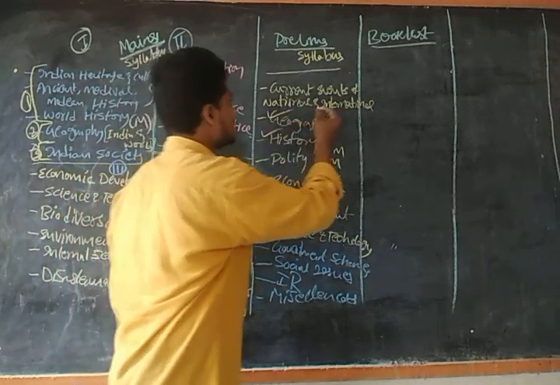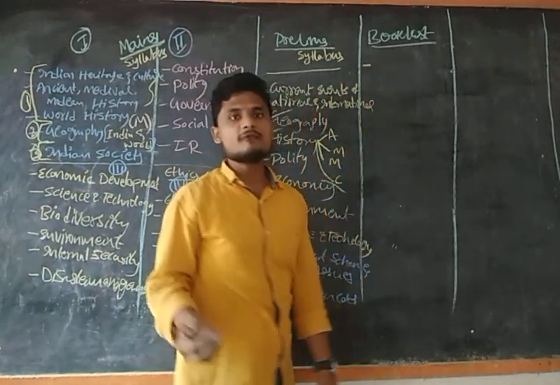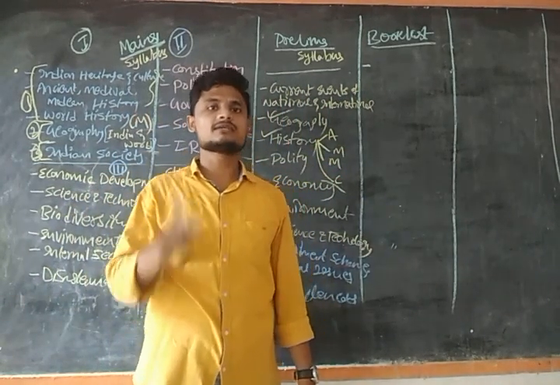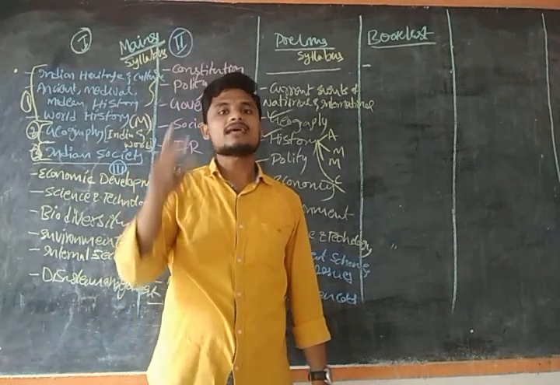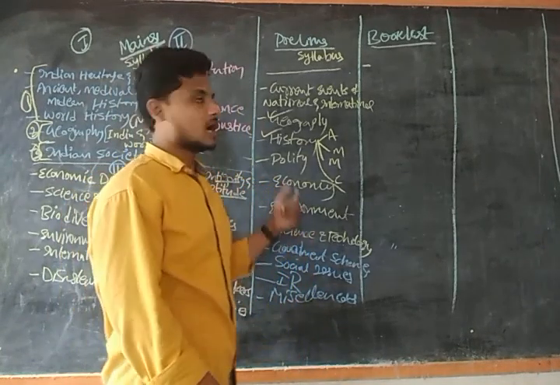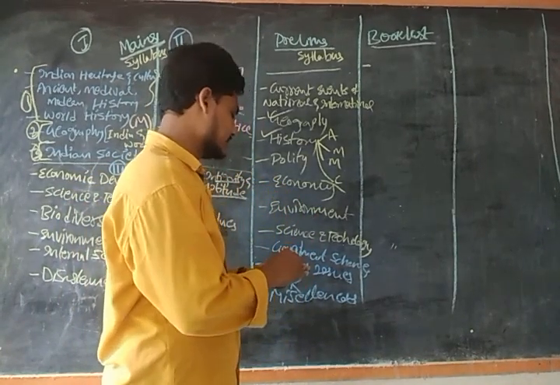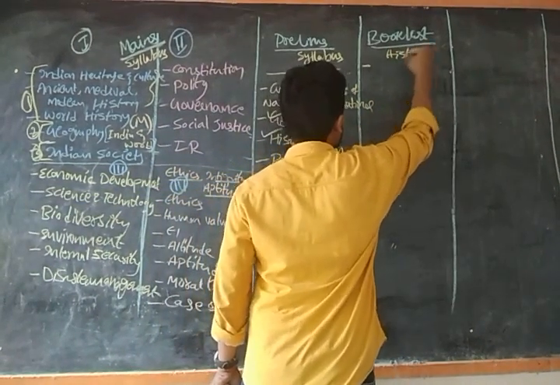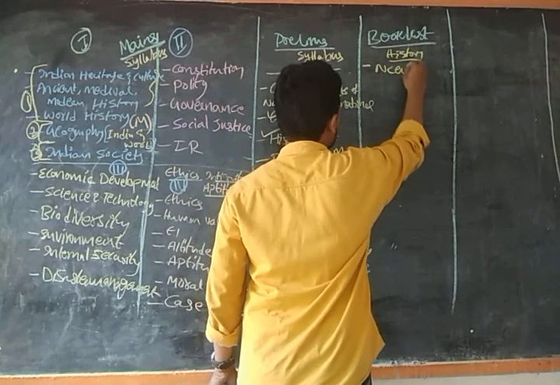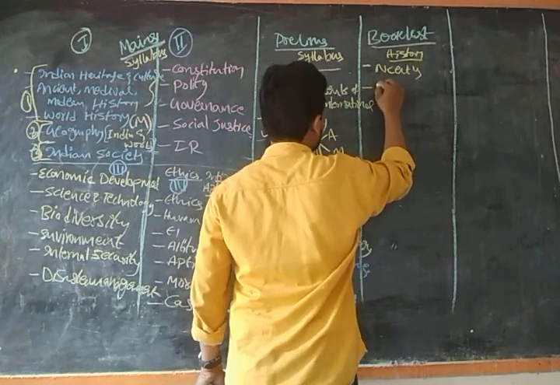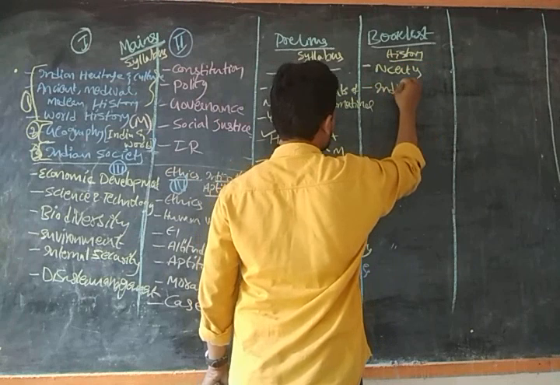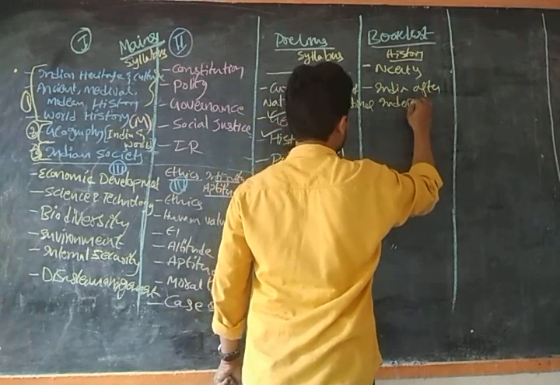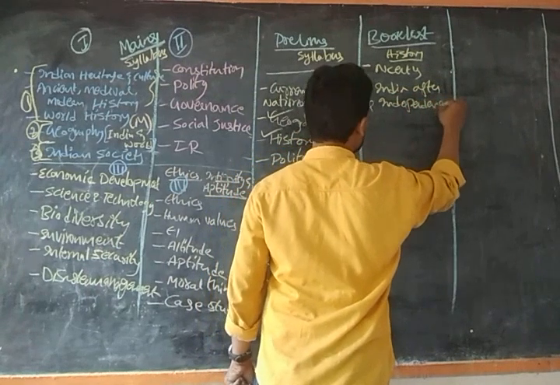the history. For every syllabus, the basic book list is class notes. Class notes are the basic for every book list. After that, for history, NCERT, India after independence.